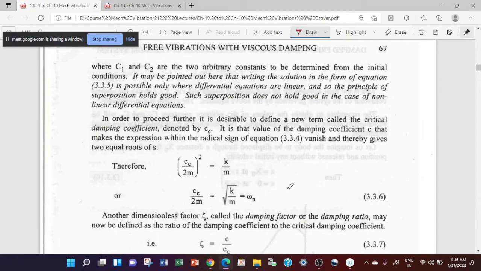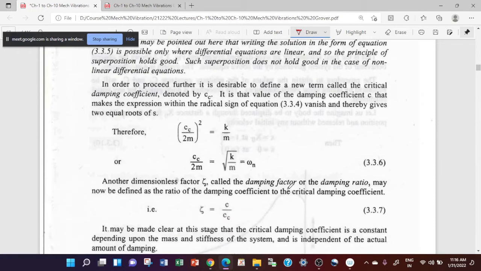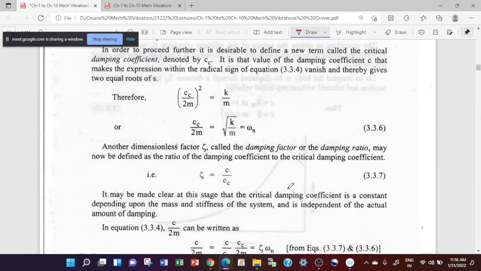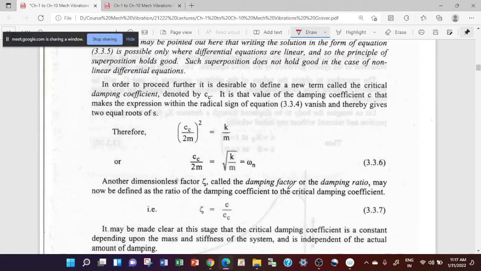Now before going further, let us define some important terms. Number one, critical damping. It is denoted by Cc. So this is the damping when your radical sign, that is your square root term, vanishes.